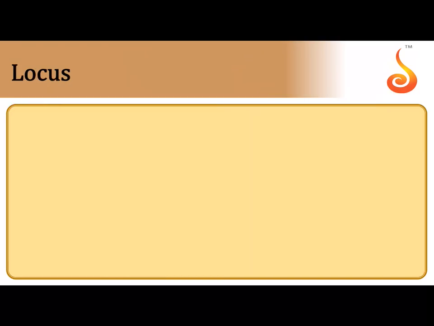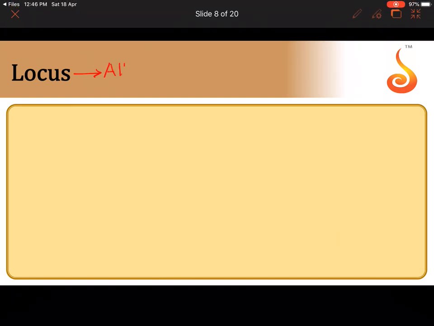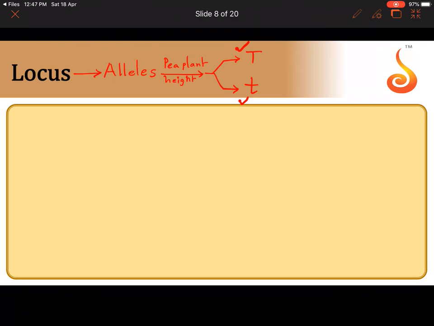Okay. Now coming to locus. I told you about alleles. Now in the pea plant, what were the two alleles that I spoke about for height? If I consider the height of a pea plant, there are two alleles. One is capital T and one is small t. Where are these alleles located? By now you know an allele is nothing but a gene, but they are genes which control contrasting pairs of traits. So they are nothing but DNA. Capital T is also a gene. Small t is also a gene. Then why give it a new term called alleles? To suggest that they control the same character but they control contrasting traits.